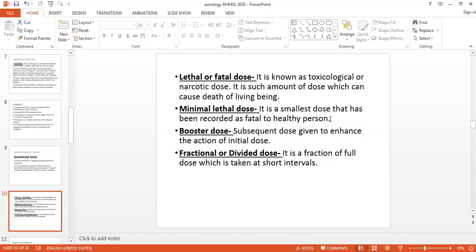Then the booster dose. Booster means we have to increase the power. We give booster doses of polio. So booster means the subsequent doses given to enhance the action of the initial dose. Then the fractional or the refractive or the divided doses. Here we are giving the dose after a short interval of time.